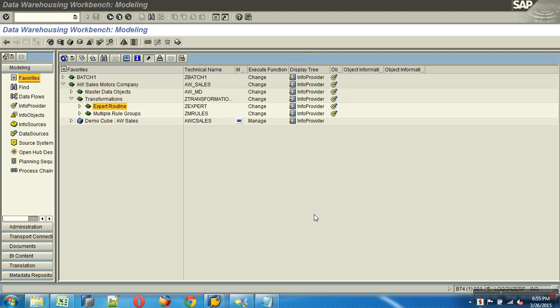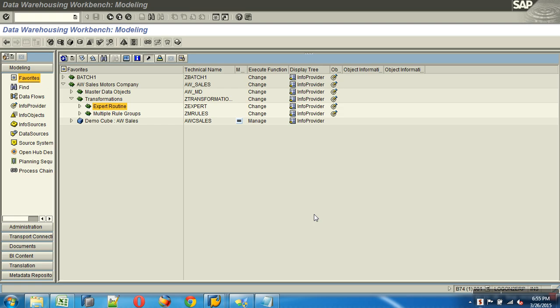So I create a transformation, create one rule group with one set of mapping, and create one more rule group with one set of mapping. And when you execute the DTP, it processes these records once with set 1, once with set 2 automatically. You don't have to do anything. In fact, it's like processing the same records twice, once with rule group 1 and next with rule group 2.